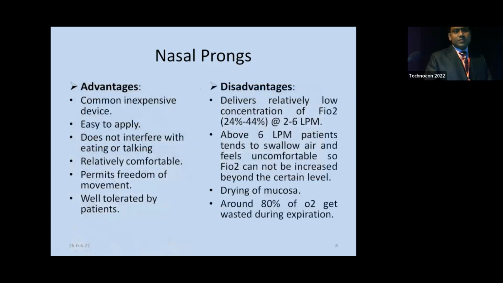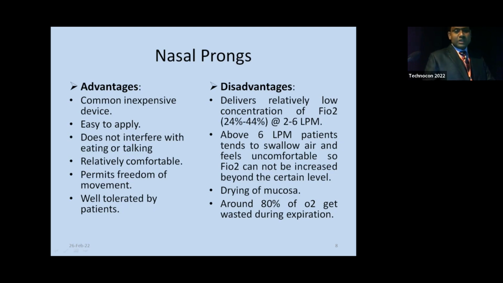So these are some advantages of nasal prongs. It is a common, inexpensive device, easy to apply, does not interfere with eating or talking, relatively comfortable, permits freedom of movement, and is well tolerated by patients. And some disadvantages of nasal prongs: it delivers a relatively low concentration of FiO2, that is in the range of 24 to 44% at the rate of 2 to 6 liters per minute.